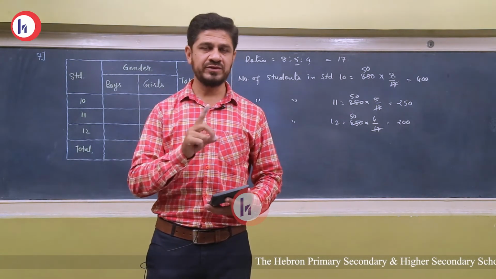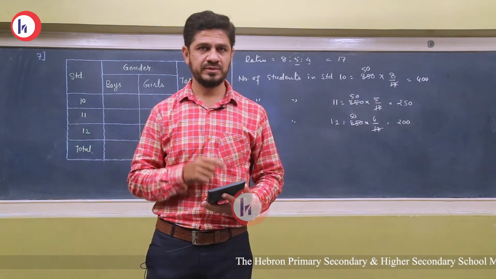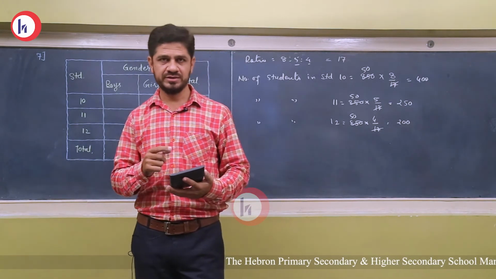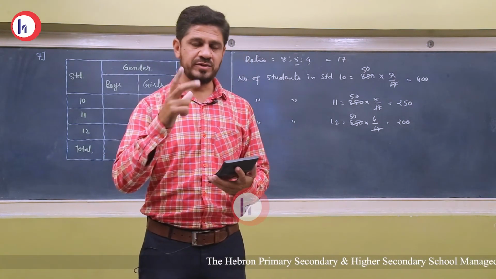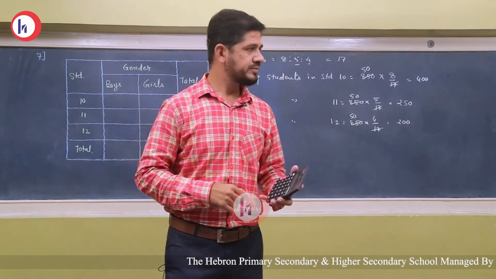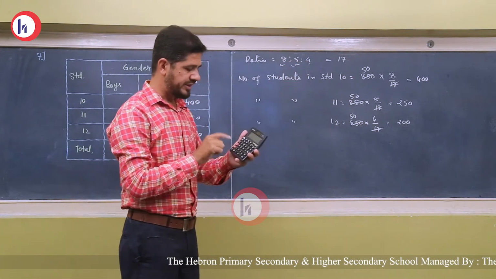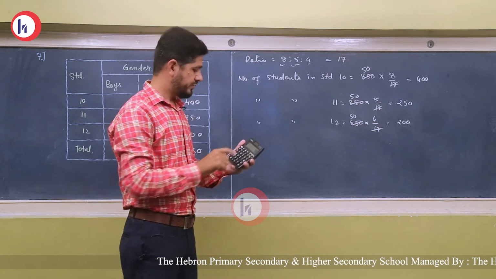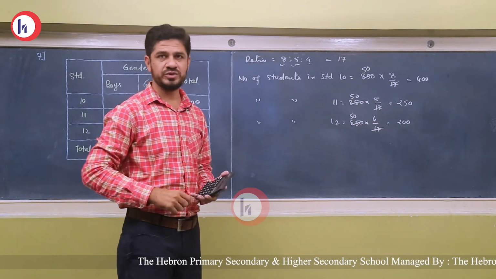Now do not press the equal button, but instead press the multiplication button twice. I repeat, do not press the equal button. Instead press the button that indicates multiply, twice. Then as the ratio is 8:5:4, 8 and equal to, we get 400, 5 and equal to, that is 250, and 4 and equal to, that is 200.